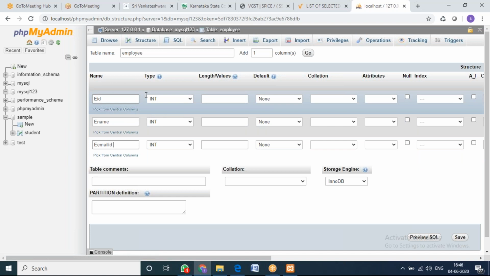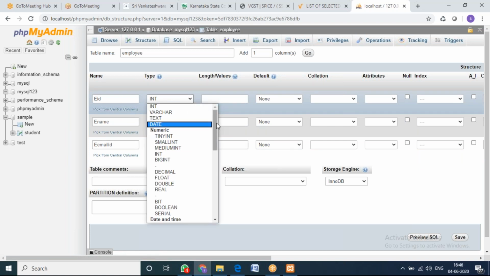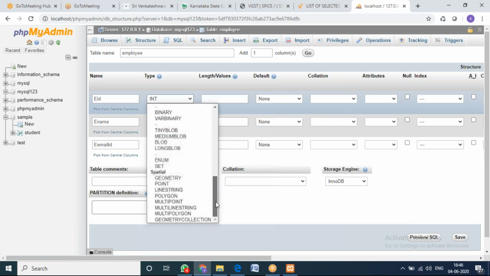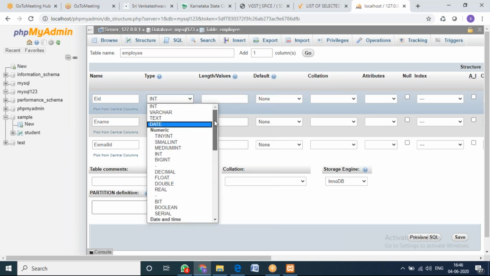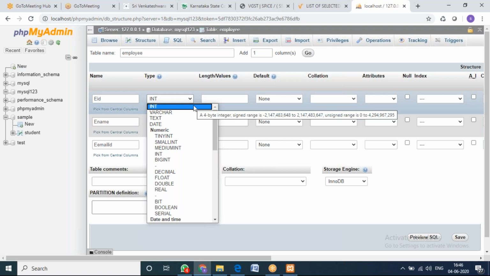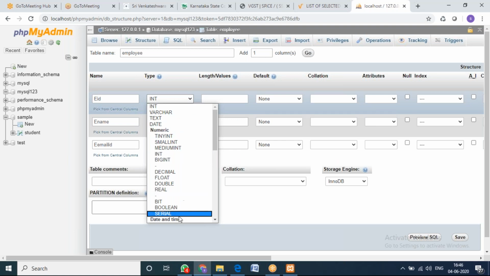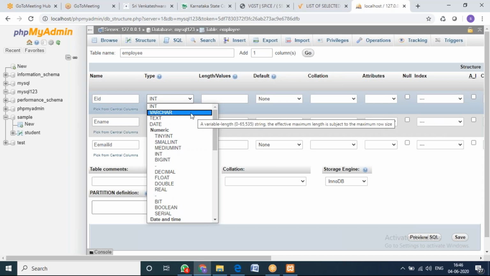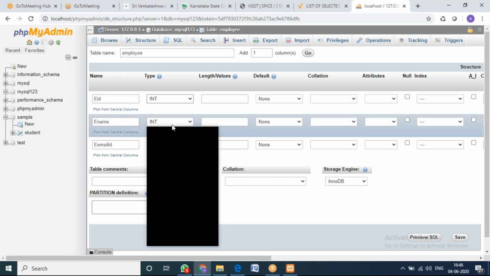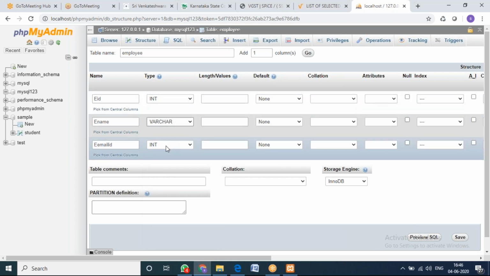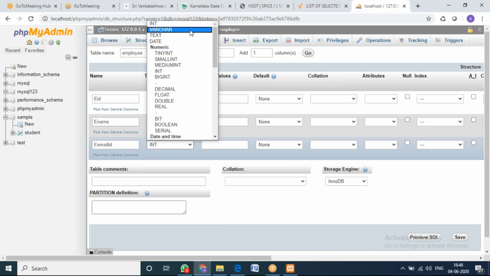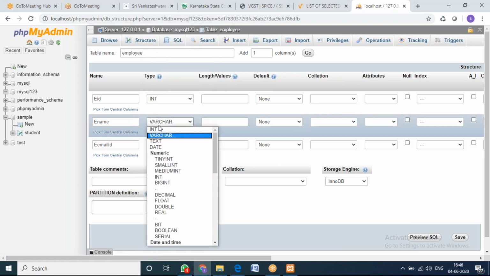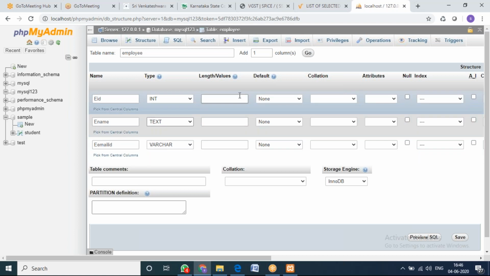Right? Now, what is the data type you want to give? MySQL will support these many data types. Based on your requirement in the real time, you can use. Suppose you want to enter only numbers, you can use integer, or you can also use byte, right? So if you want to enter both integer as well as characters, then you can go for varchar. Suppose if I want to enter only integer, I'll just give integer. So for name, I'll use varchar. For email ID, I'll also use varchar. Or for name, I'll take only text, right?